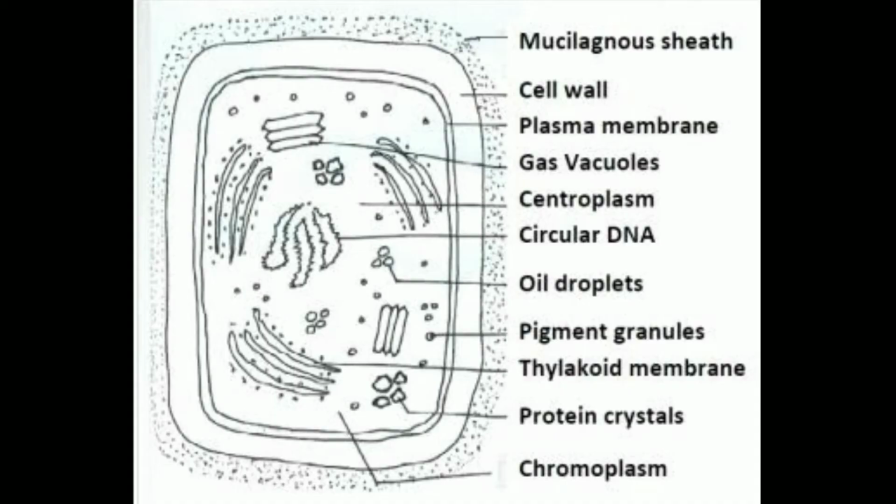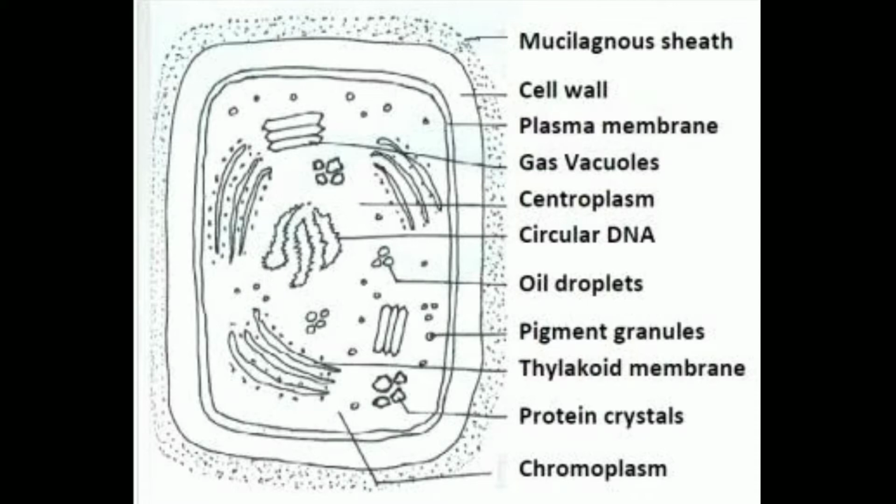Let us move on to another thing, that is the structure of blue-green algae. The structure of blue-green algae is similar to gram-negative eubacteria. BGA is surrounded by a mucilaginous sheath. This sheath is made up of mucopolysaccharides, that is pectic acid. The cell wall of BGA is also bilayered. Outer wall is made up of lipopolysaccharides and inner wall is made up of peptidoglycan. The cell membrane of BGA is also made up of lipoproteins like that of eubacteria.